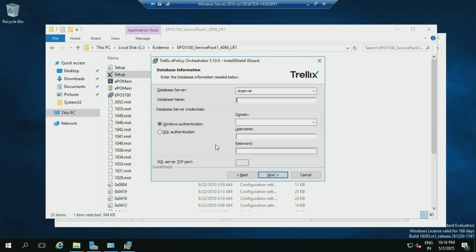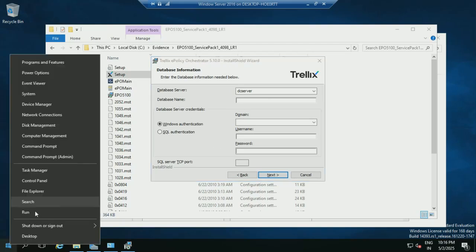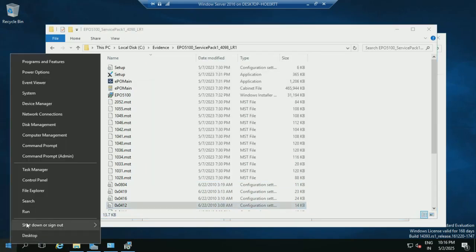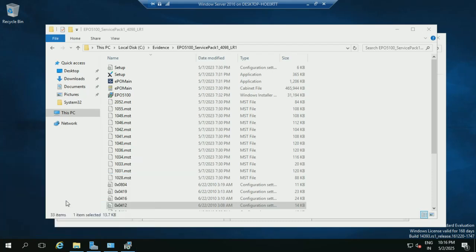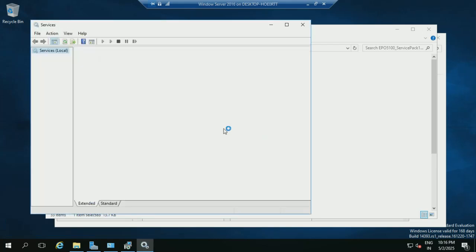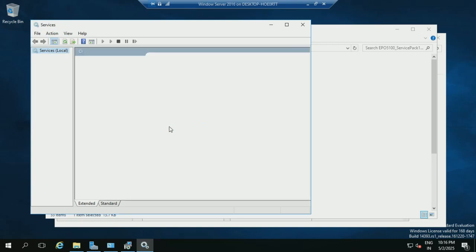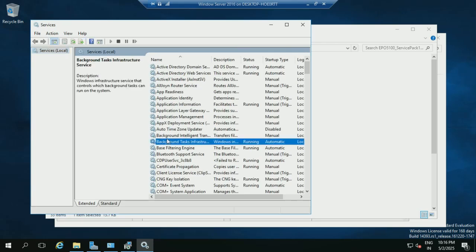Okay. From where can you find the database name? Just go to Run. Click on services.msc. Click on SQL.